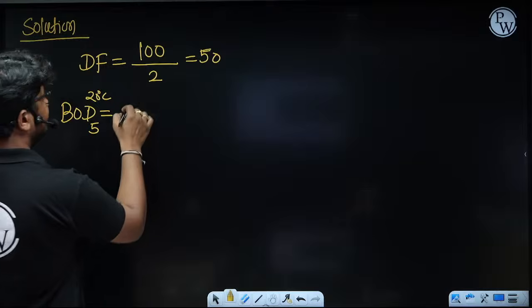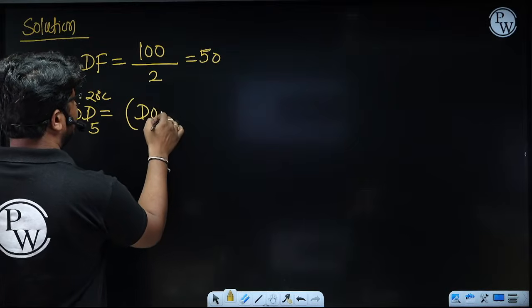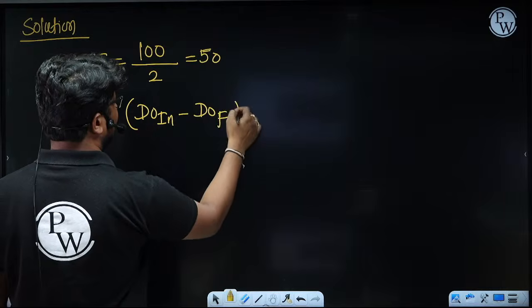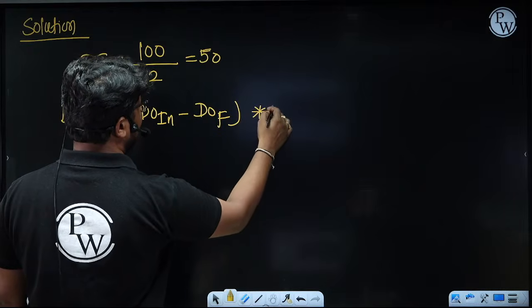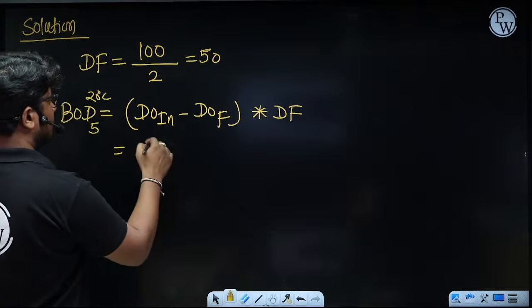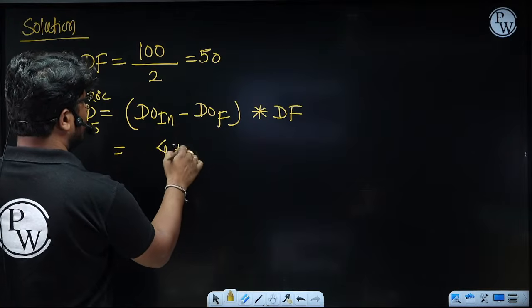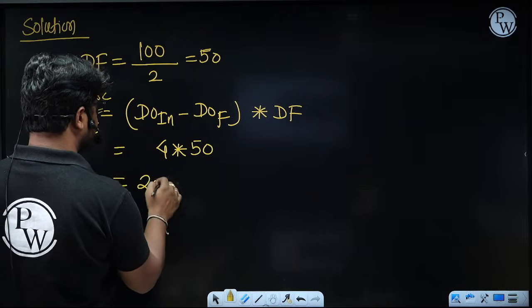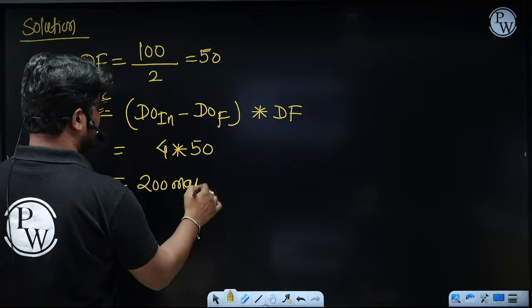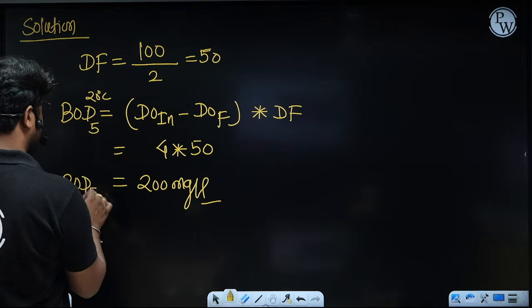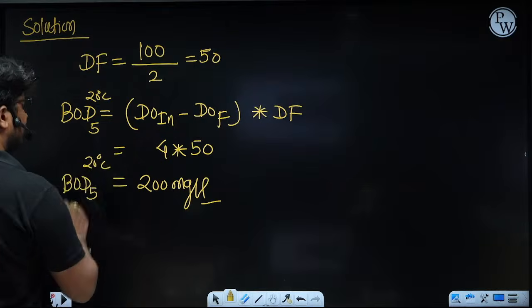They have already given you the depletion, meaning DO initial minus DO final, which is 4 ppm. So 4 into the dilution factor 50, your answer will be 200 milligram per liter. That will be the BOD₅ at 20 degrees Celsius.